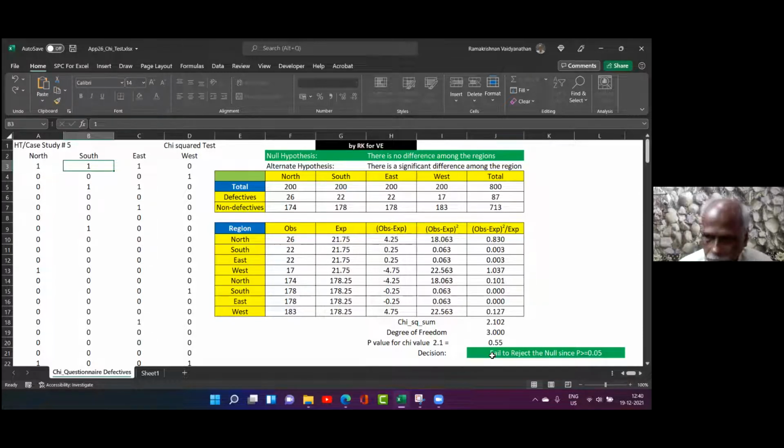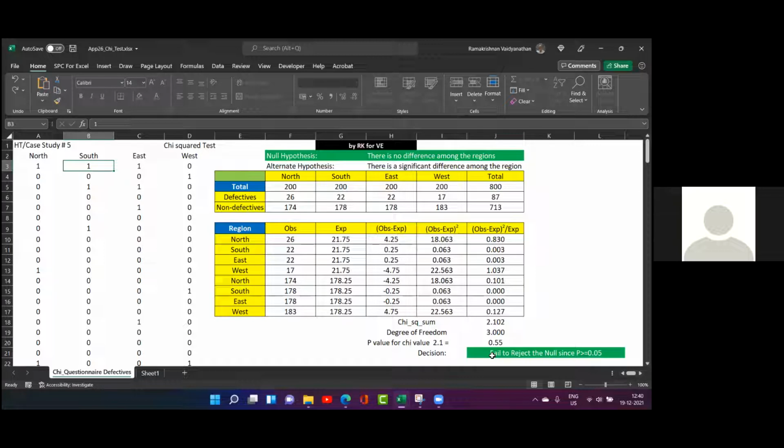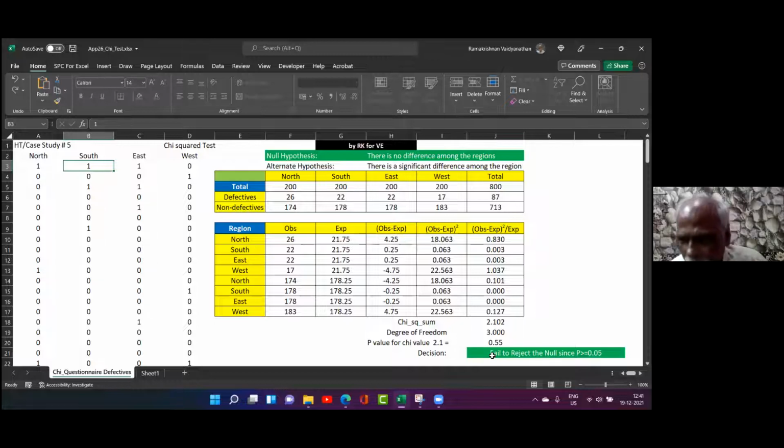RK sir, one quick question. You said if the p-value is low, reject the null. So if the p-value is higher, more than 0.05, should I accept the null? Will that statement be correct? That is what I am saying: it is not correct, because who are you to accept? Who are you to give a certificate for that? You have not got any certificate. It is okay, I don't reject it. That's all. It may be true or not. Everything is to be proved only by studies. Fail to reject means I am not rejecting.